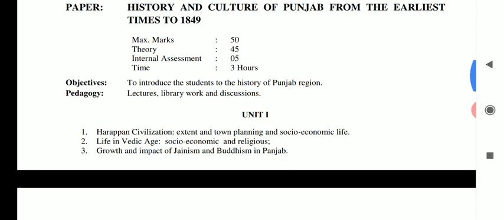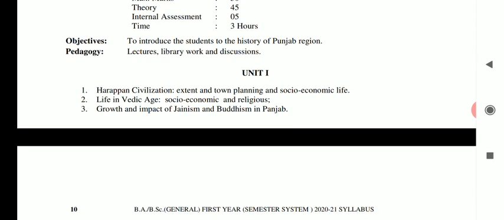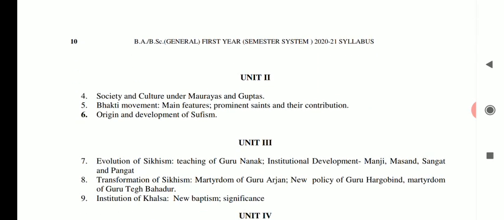Unit 1 comprises the Harappan civilization: the extent, town planning, and social and economic life of the Harappan people. The second is life in the Vedic age: the social, economic and religious life. The third topic is the growth and impact of Jainism and Buddhism in Punjab. Unit 2 comprises society and culture under the Mauryas and Guptas. The next topic is the Bhakti movement, its main features, its prominent saints and their contribution. The sixth topic is the origin and development of Sufism in Punjab.